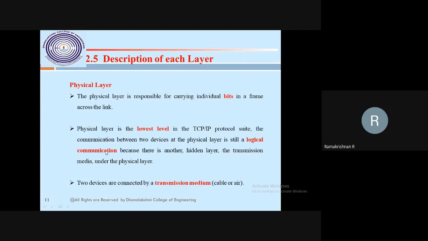The logical communication. Logical communication means your physical layer and my physical layer will be connected logically, but in between there will be transmission media, cable or air. Your host machine's physical layer and my host machine's physical layer are both connected with our transmission media. That may be wired or wireless. We are physically connected.